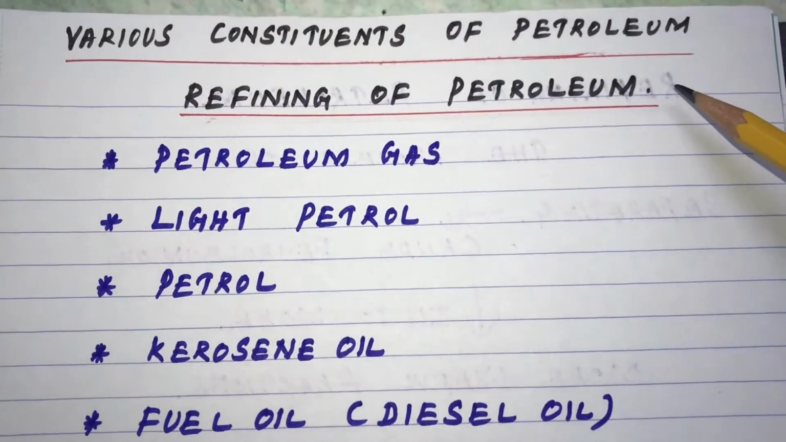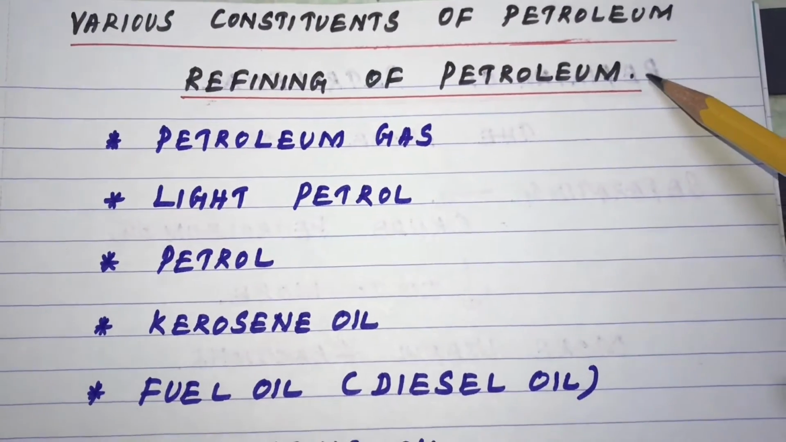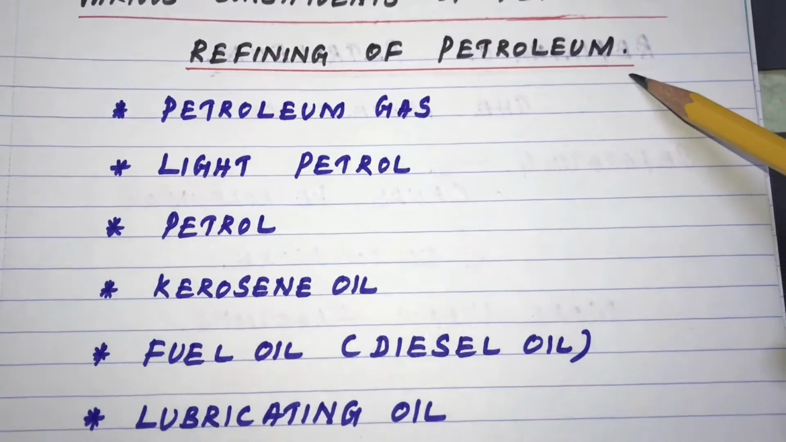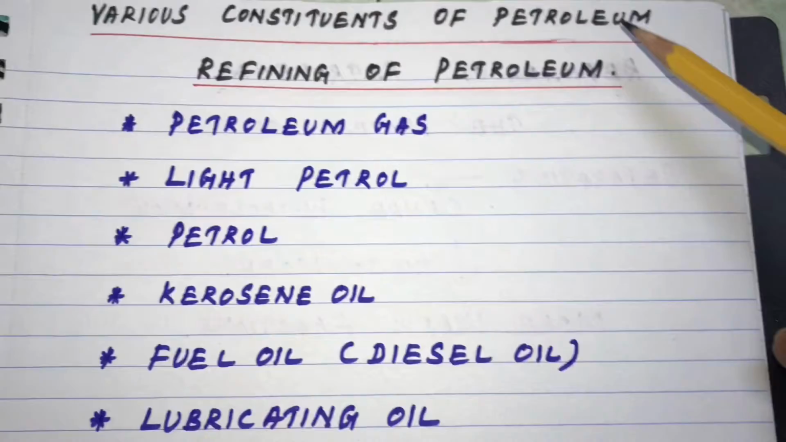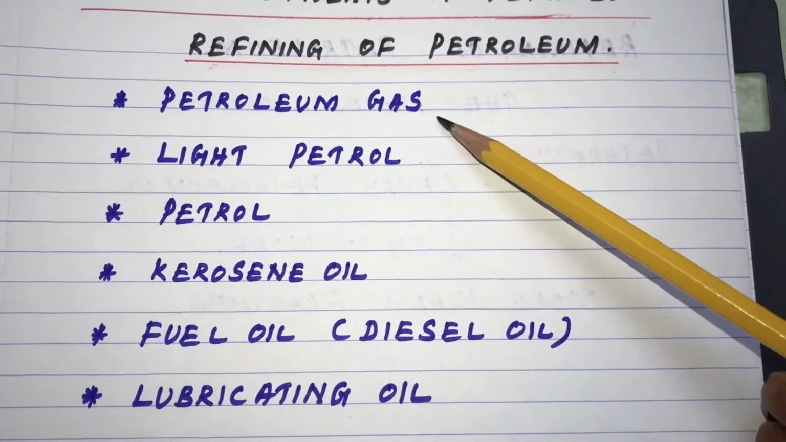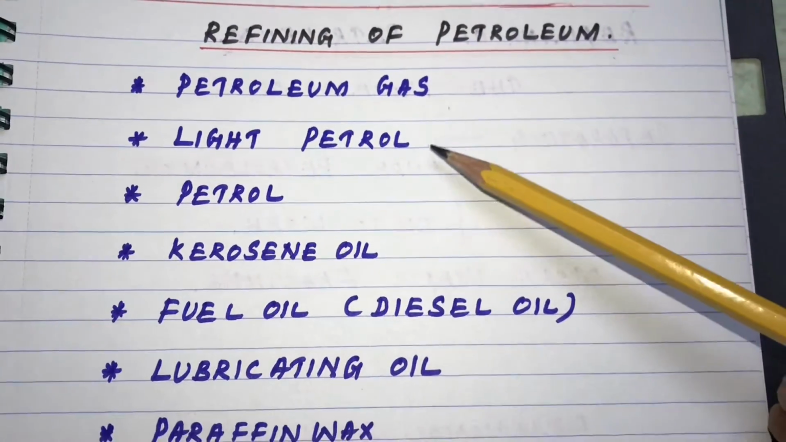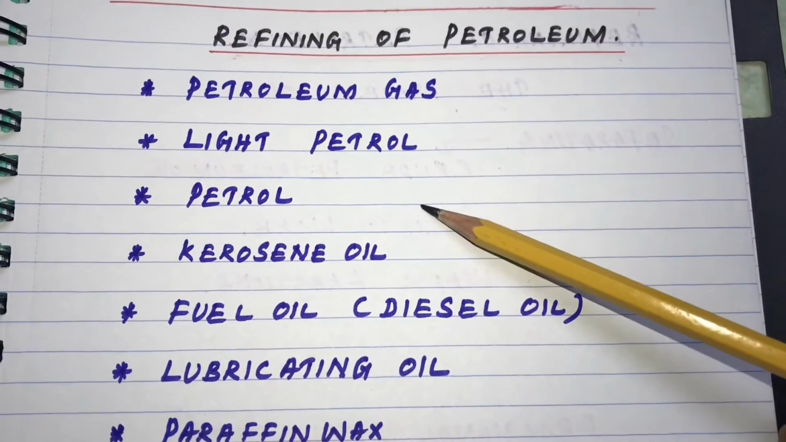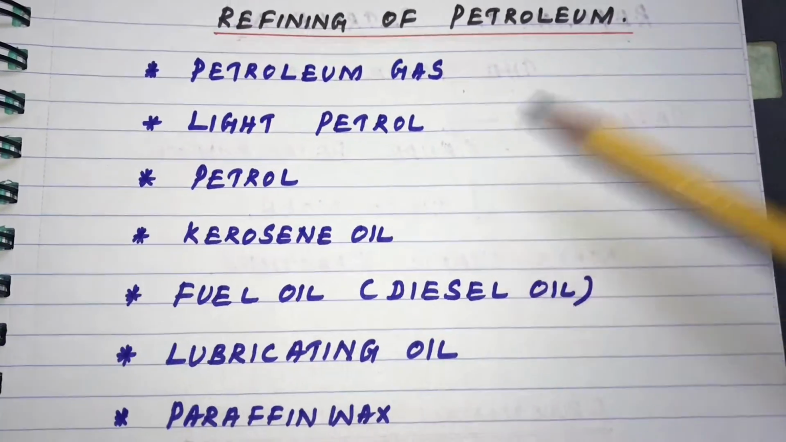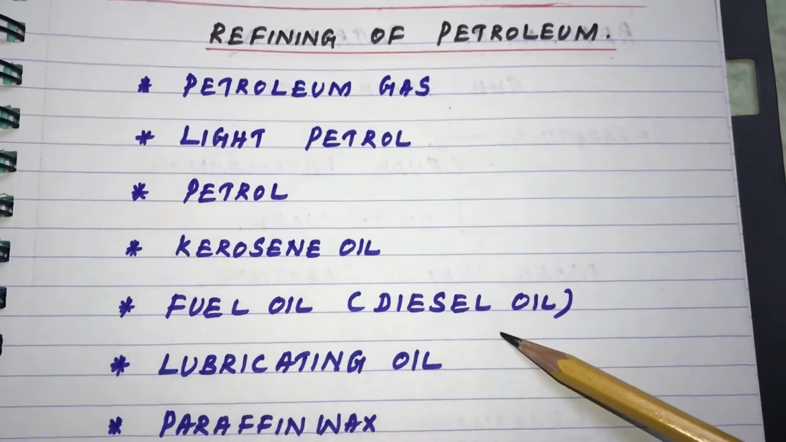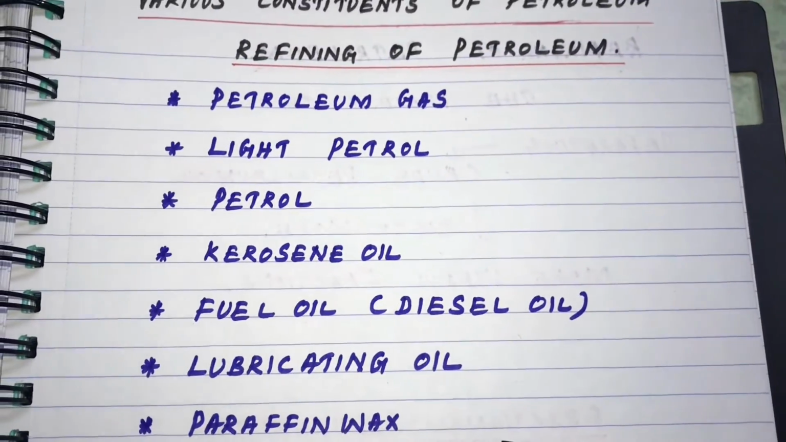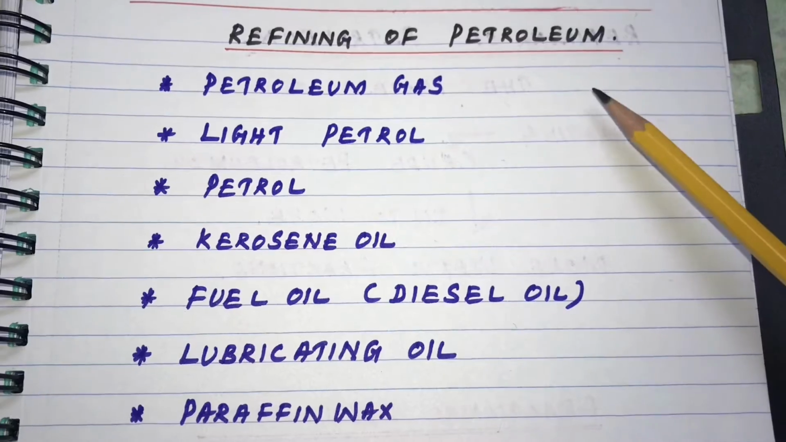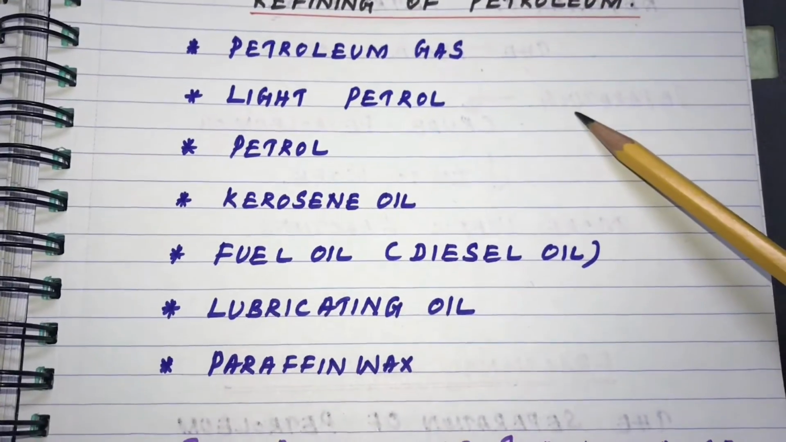Now, the various constituents of petroleum and the refining of petroleum. What are all the products obtained on refining of petroleum? Petroleum gas, light petrol, kerosene oil, fuel oil, lubricating oil, and paraffin wax are the refined petroleum products.